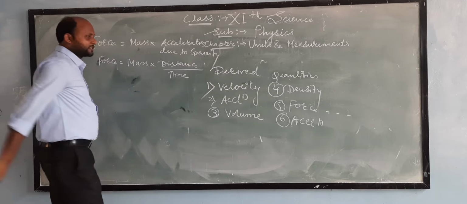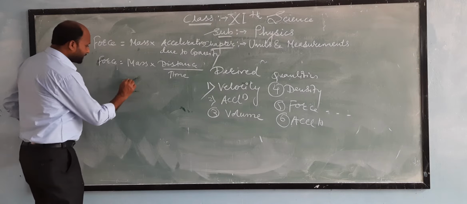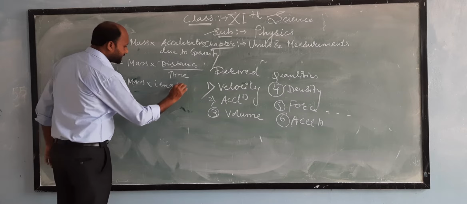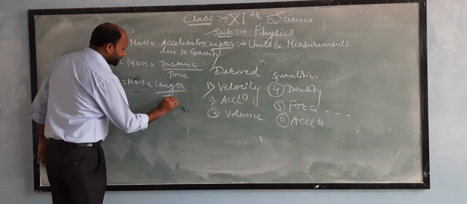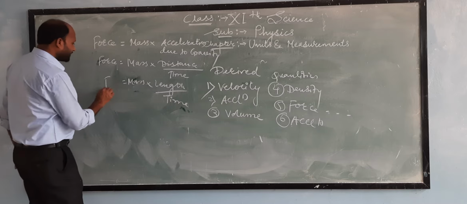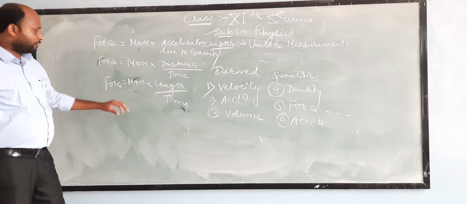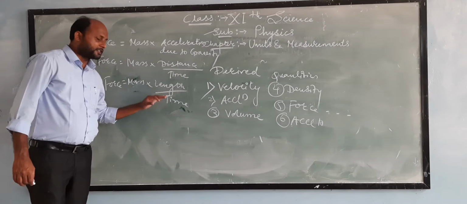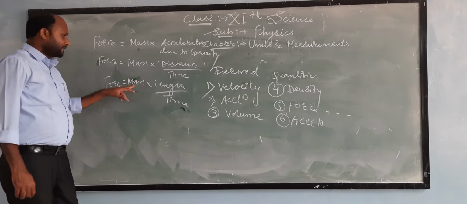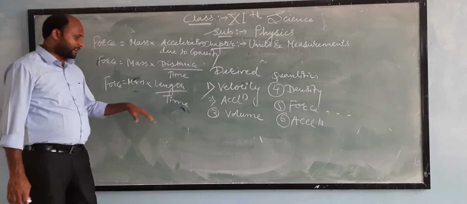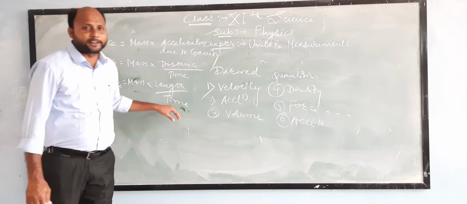Again, distance is nothing but a length. So this is mass, distance is nothing but a length, and this is time. So if we now consider the formula of force, it is nothing but mass into length upon time. So here mass is a fundamental quantity, length is also a fundamental quantity, and time is also a fundamental quantity.